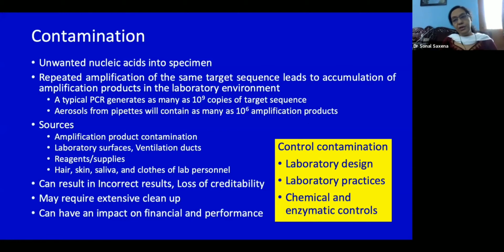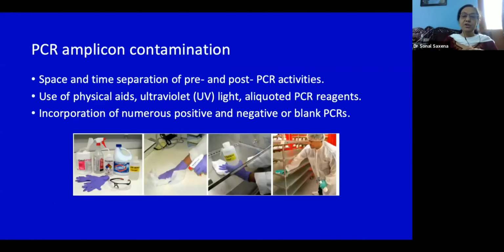And people are moving in and out of the laboratory, and practicing all kinds of things. They are eating food there. All these things ultimately affect the efficiency of your laboratories. So it's very, very important to control PCR amplicon contamination. And you have to have a space and time separation of pre and post PCR activities. The space separation is very simple to understand, but time separation is very, very important.